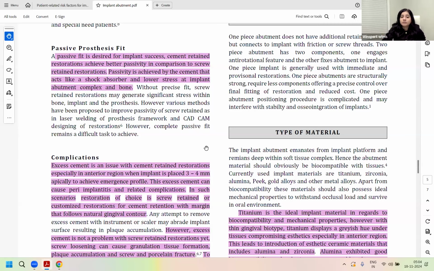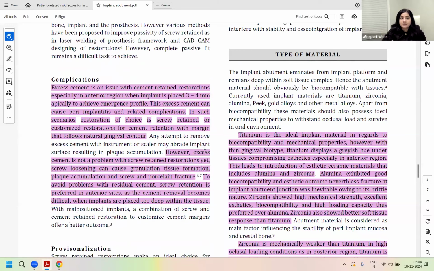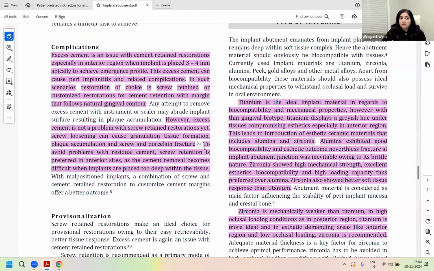Now, one complication with cemented restoration is the excess cement. Excess cement can be an issue with cement retained restorations, especially in your anterior area where the implants are positioned slightly on a lower side to give an emergence profile. In those cases, the crown restoration margins go slightly subgingival. That can create excessive cement deposition around the implants, leading to perimucositis and periimplantitis.